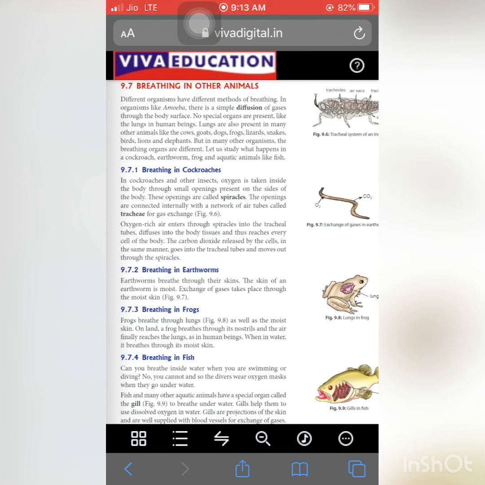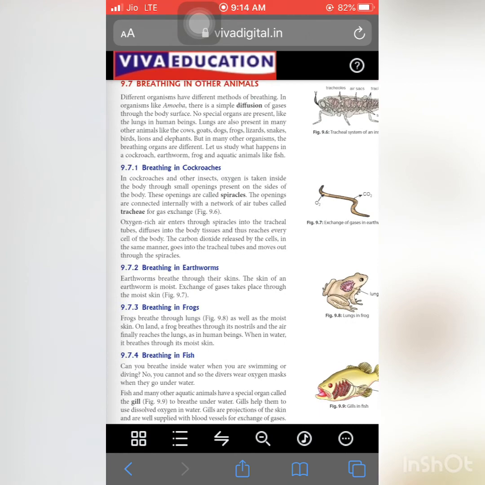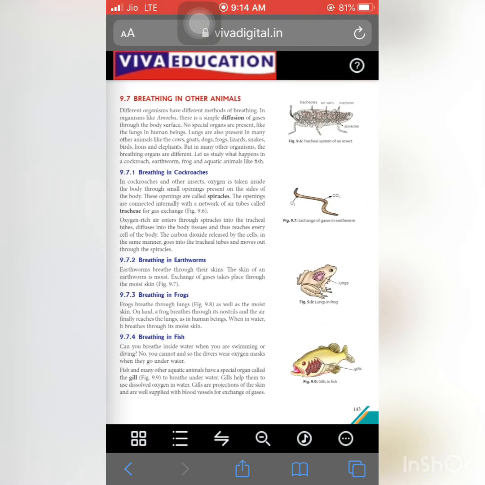Next one is breathing in earthworms. The earthworm breathes through the skin. So exchange of gases takes place with the help of the skin. Breathing in frogs. In frogs there are two special breathing organs. First one is skin. It uses skin while it is inside the water, but when it is on the surface of land, it uses lungs to breathe. Next one is breathing in fish. We all know that fish use a special organ known as gills for the exchange of gases.